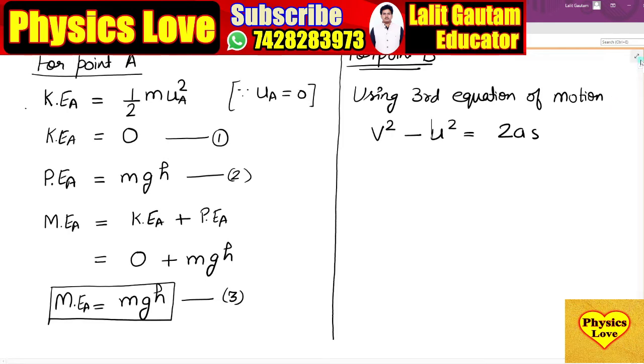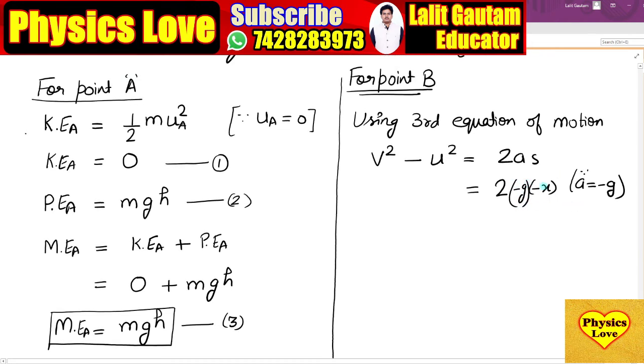So 2a becomes 2 times minus g times minus x, because the acceleration due to gravity is negative and the displacement in the downward direction is also negative. Now we have to find the velocity at point B.